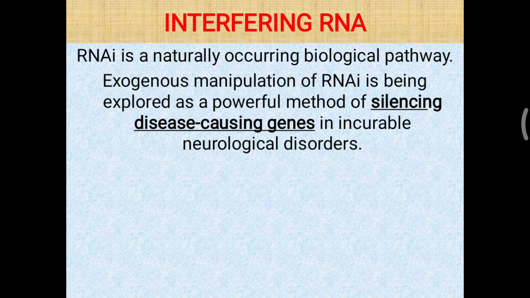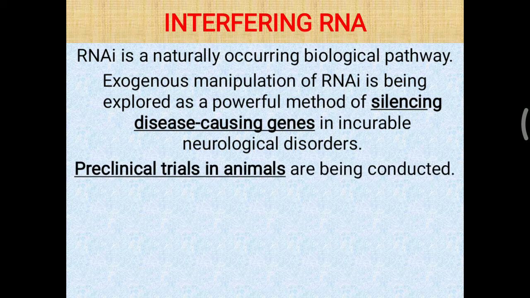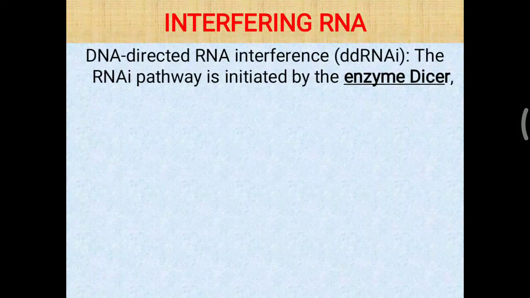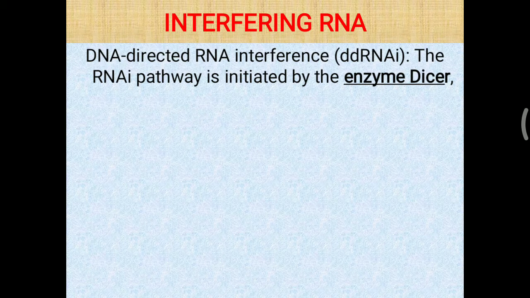So that particular gene can be silenced, and if that gene is silenced, then we can stop abnormal protein formation. So it is utilized for incurable neurological disorders. It is giving some hope against some genetic disorders. Preclinical trials in animals are being conducted. Inside the host cell, the DNA is transported to the nucleus, where it is transcribed into the encoded RNA molecule. In this DNA directed RNA interference, the RNA interference pathway is initiated with the help of the enzyme dicer.